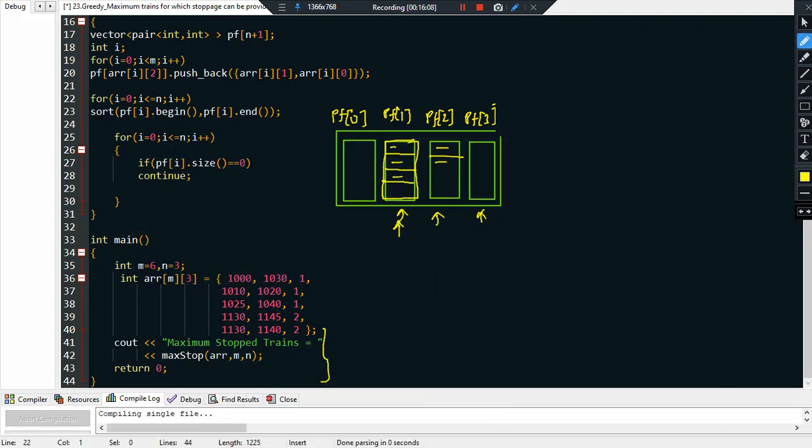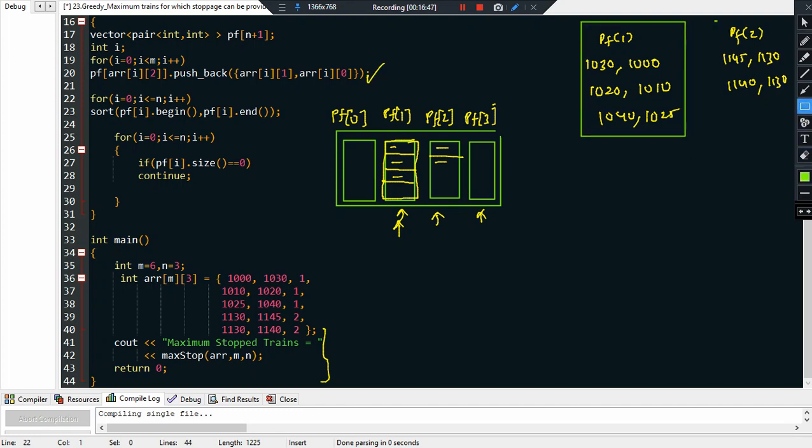You remember in platform number 1, I will be pushing 1030, comma 1000. Then I will be pushing 1020, comma 1010. Then 1040, comma 1025. And similarly in platform number 2, I will push 1145, the departure time first, comma arrival time 1130. Then 1140, comma 1130. Now I have already pushed it in this line, so all the platform details are ready. This is the platform details vector.